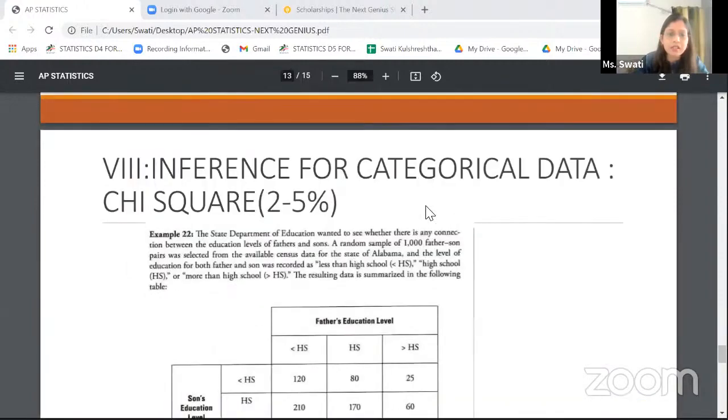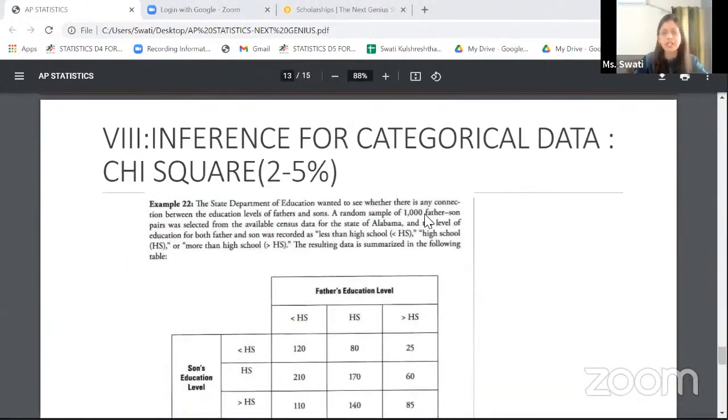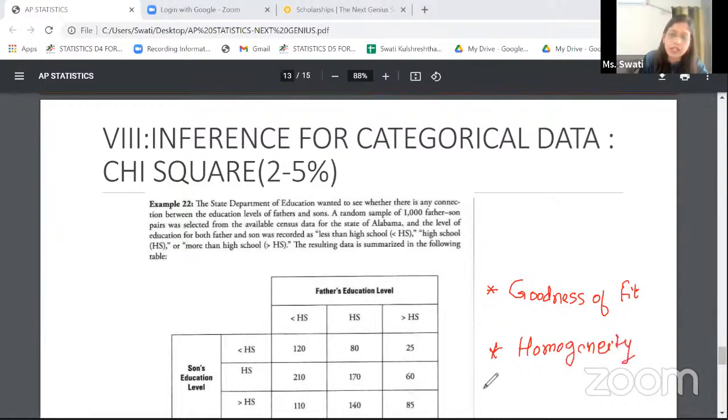The next is the chi-square distribution. Again, we tested proportions somewhere in chapter 6, but we're testing the proportions again here. This time, the only difference is we test multiple proportions. There are 3 types of chi-squares that I'll be using. One is the goodness of fit, how well a distribution fits the data. Second, homogeneity of proportions. And third is independence of attributes.